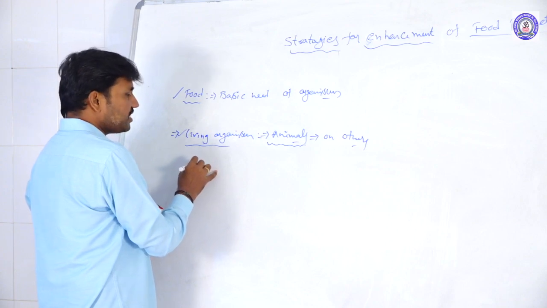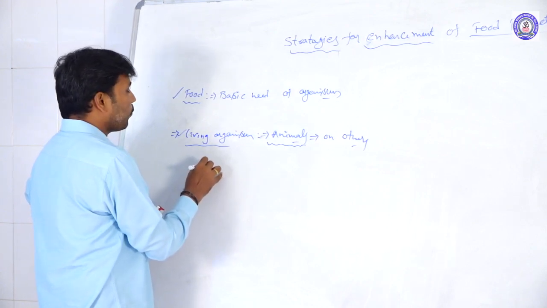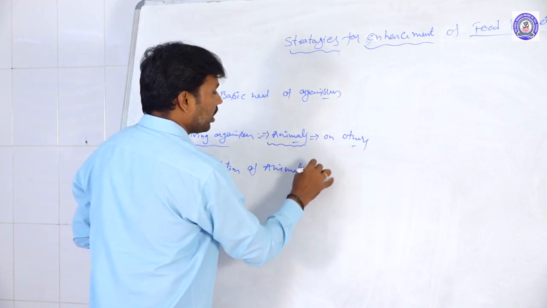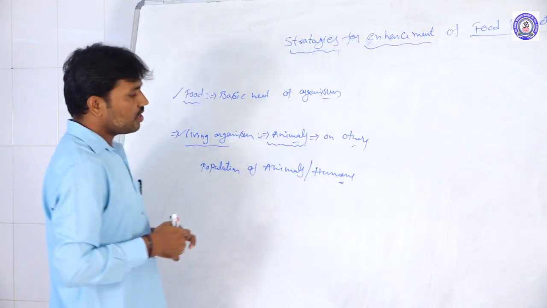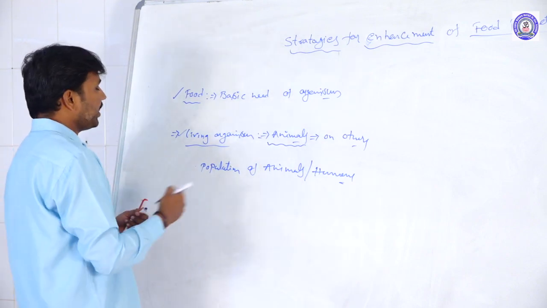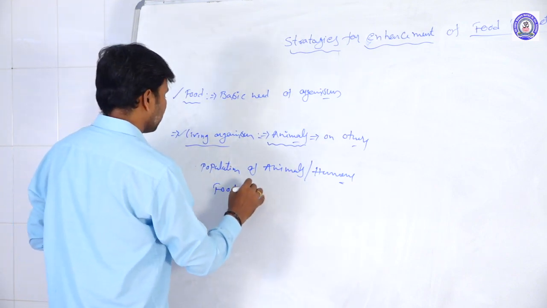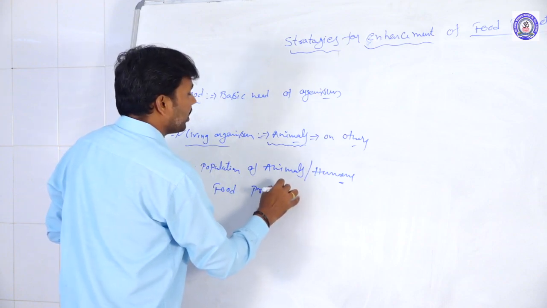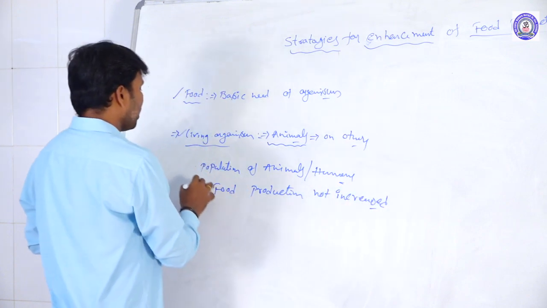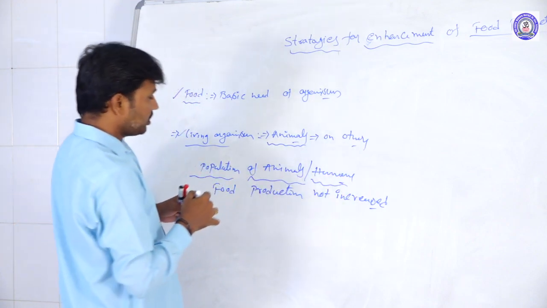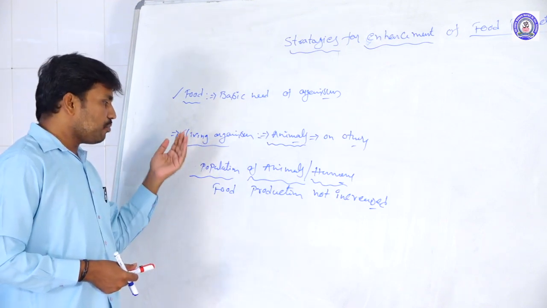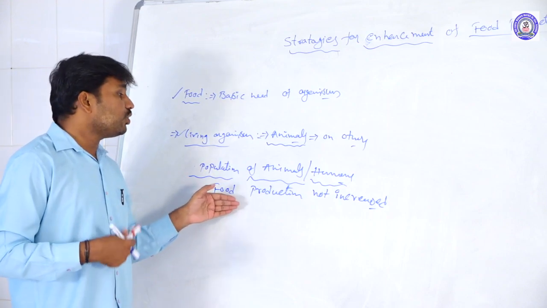Here, the population of animals or humans is increasing. Humans are also one of the animals. While the population of animals and humans increases, the food production, or food quantity, is not increasing in the same way.